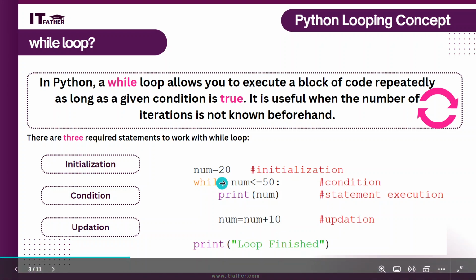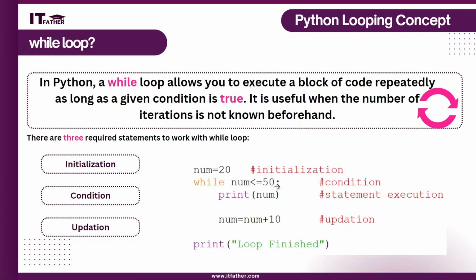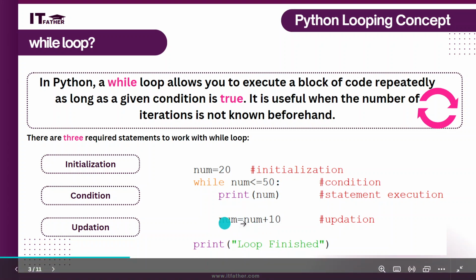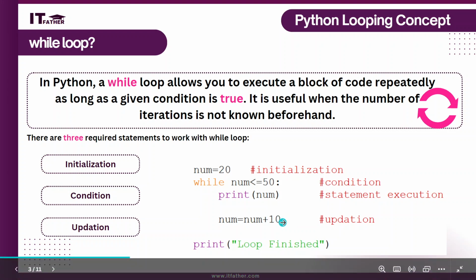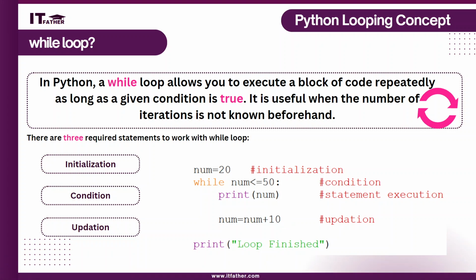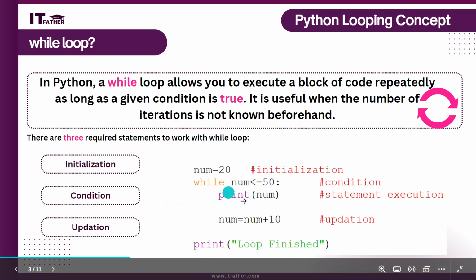For example, here we are giving num equal to 20, the condition is less than or equal to 50, and the update is num equal to num plus 10. It means 20 plus 10 will be 30, 30 plus 10 will be 40, 40 plus 10 will be 50. So 20, 30, 40, 50. It will go 4 times. And after completing all this process, the print statement will be printed.